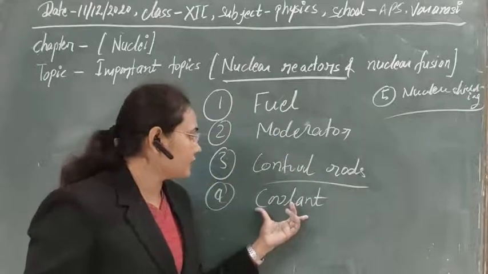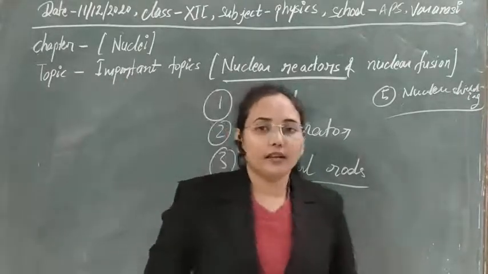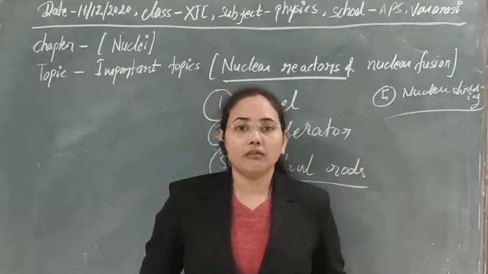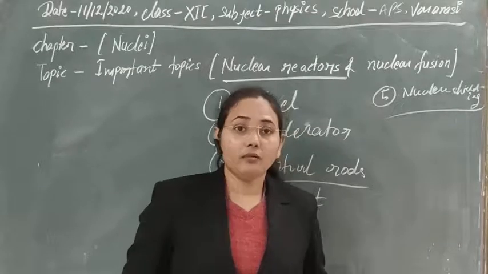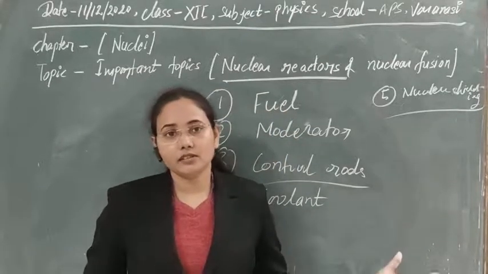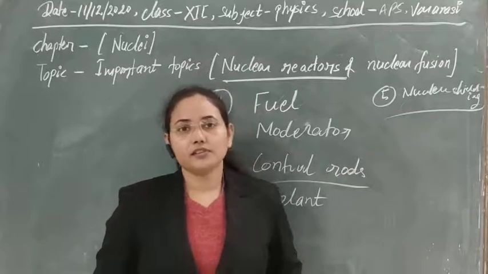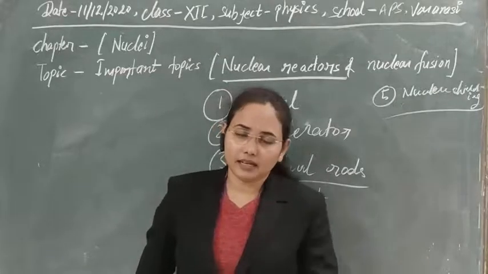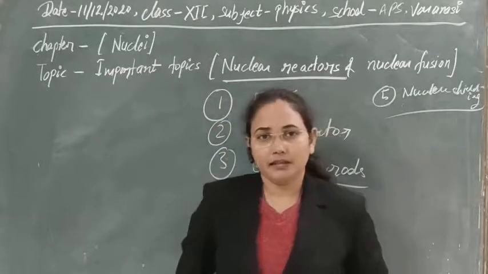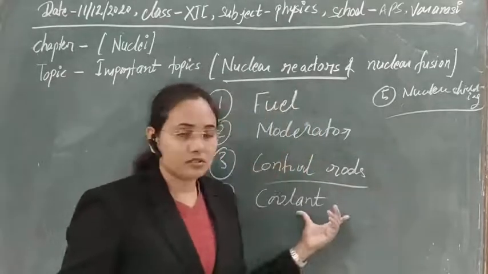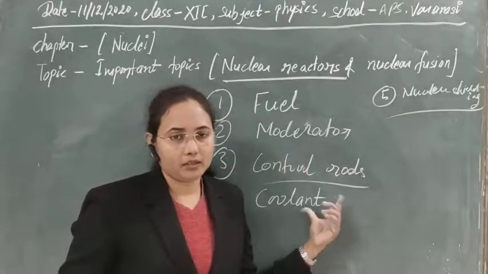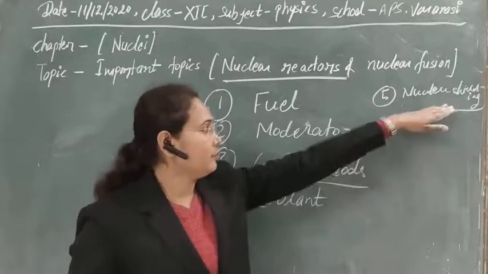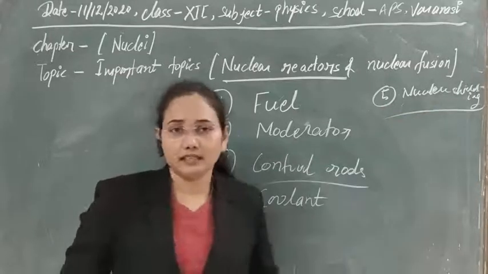The fourth factor that we use here is the coolant. The work of the coolant is, first of all, to cool the system. Second, it delivers power to the turbines. Whenever energy is produced in every fission, that energy is transferred to the coolant, which is converted into steam, and that drives the turbine, and in that way we get the electric power supply as output. The coolant should have a high boiling point, and also high specific heat.